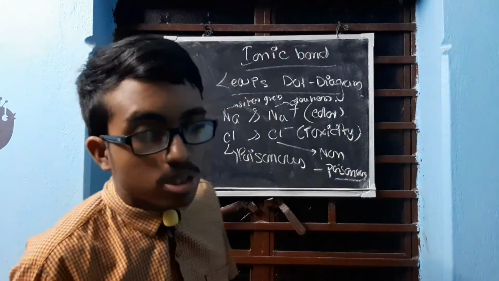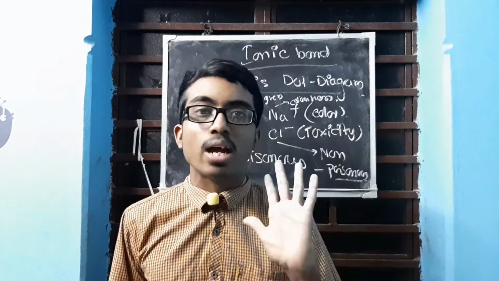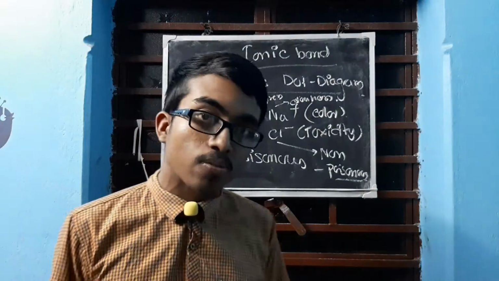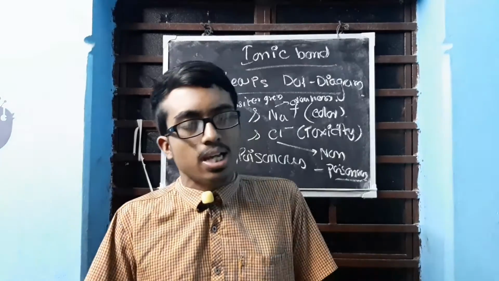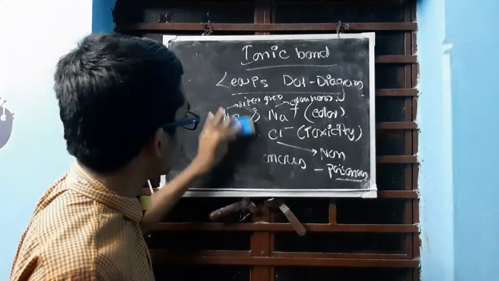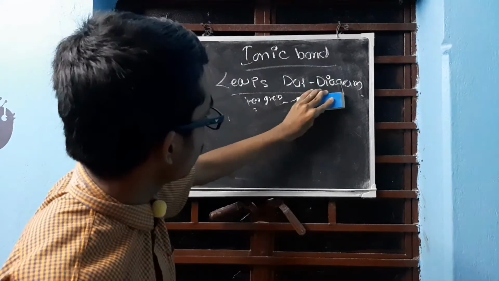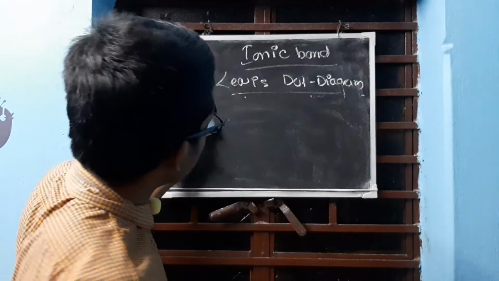Cl minus is non-poisonous while Cl is poisonous. So this type of differences will be asked in the exam and you have to write it accordingly. Maybe parameters are given; if not given, then go for the easiest one. Like Cl is neutral and Cl minus is negatively charged, Na is neutral and Na plus is positively charged. Okay. Now let us get into the electron dot diagram, or Lewis dot diagram.